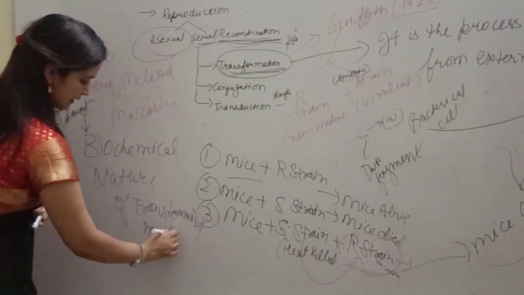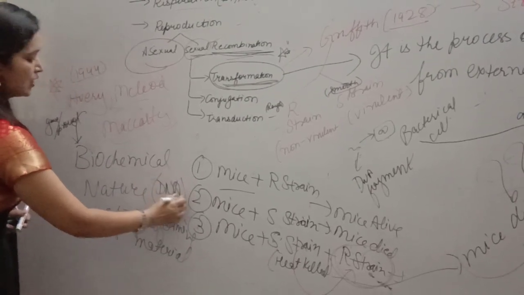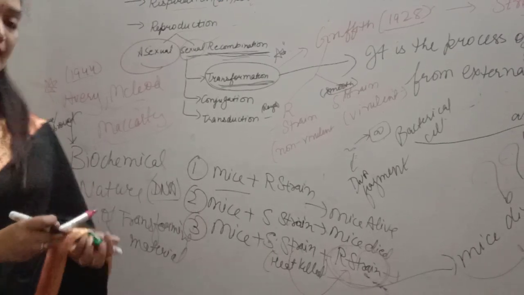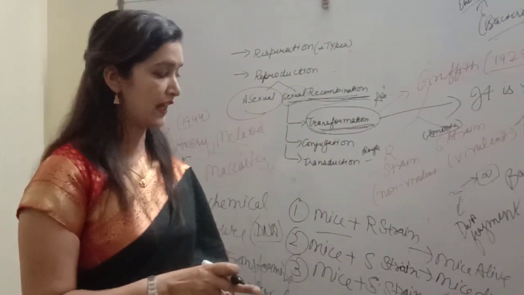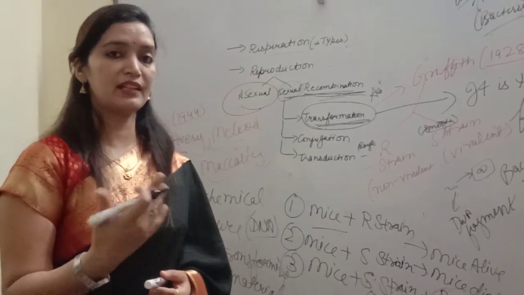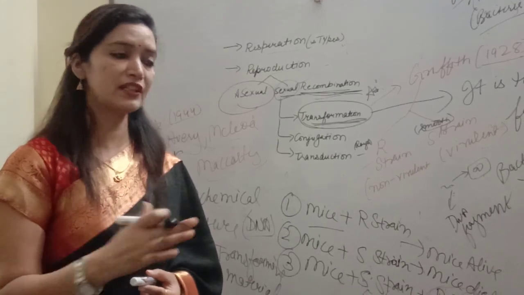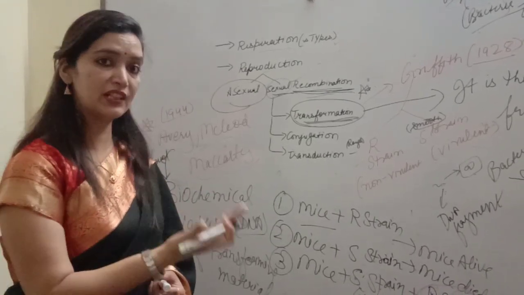And what did they prove? That it is DNA. How did they prove it? Students, first of all, they used the enzyme RNase that degrades RNA, but there was no effect on transformation. Then they used the protease enzyme that degrades protein, but even then, with protein degraded, there was no effect on the experiment. The mice again died.